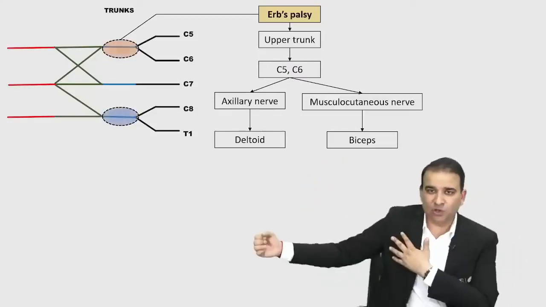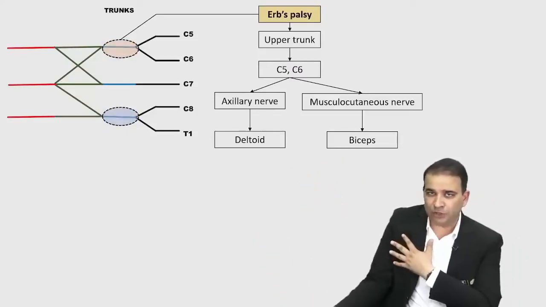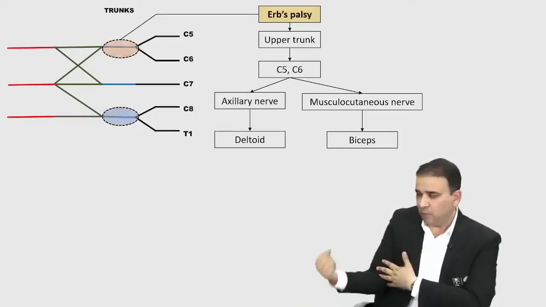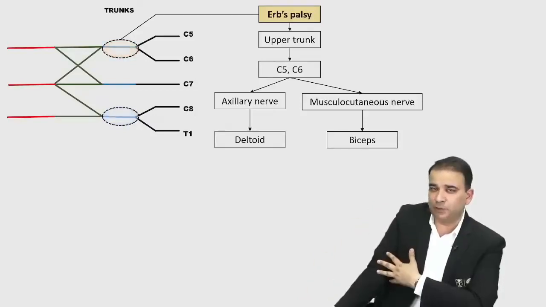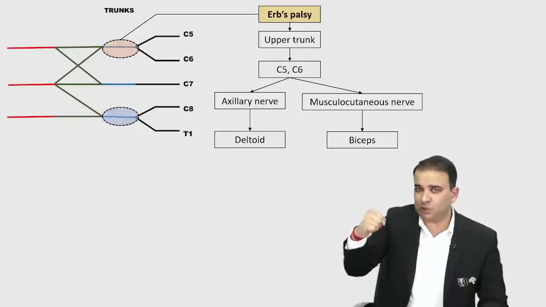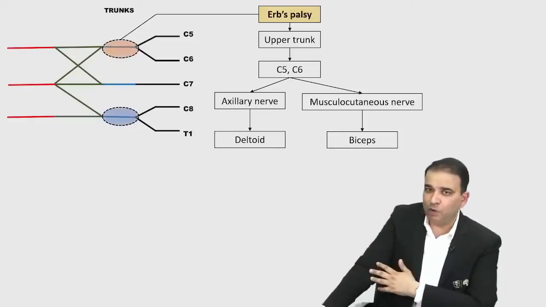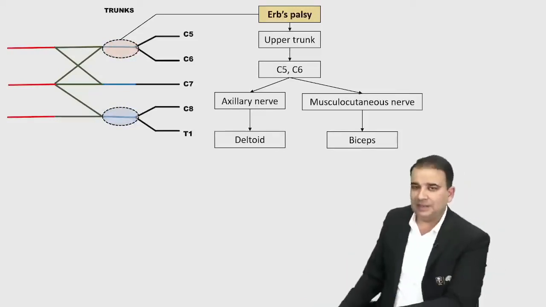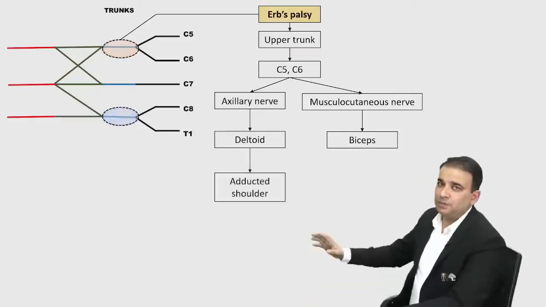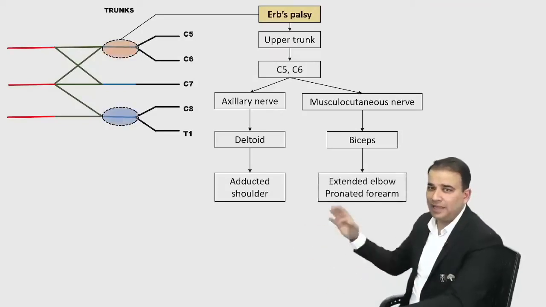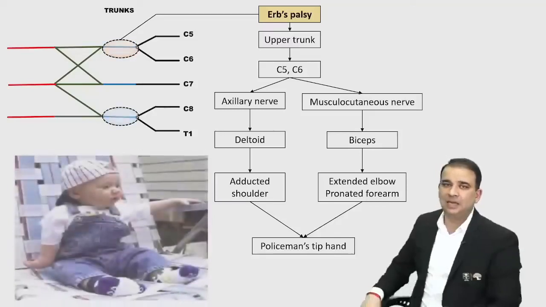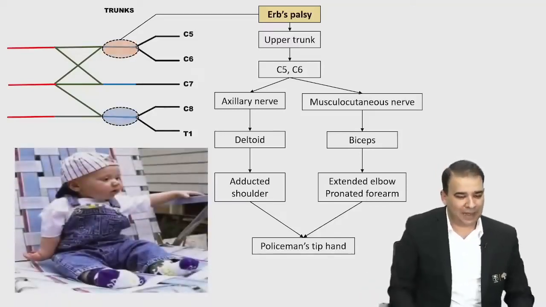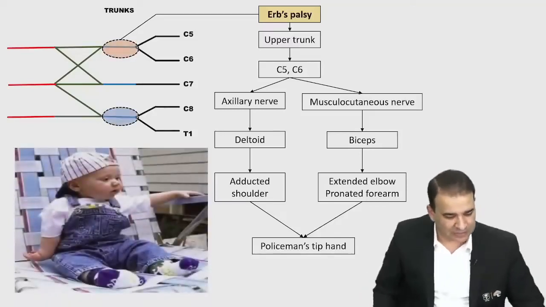If the deltoid is gone, obviously the shoulder will come into an adducted position. You have an adducted shoulder, number one. Your bicep is gone, the elbow will come into extended position, because bicep is a strong flexor. And I told you that bicep is a very strong supinator also, so the forearm will go into the pronated position here. And that is nothing but the policeman's tip hand. Adducted shoulder, extended elbow, pronated forearm, and that is nothing but the policeman's tip hand. That is a policeman's tip hand.